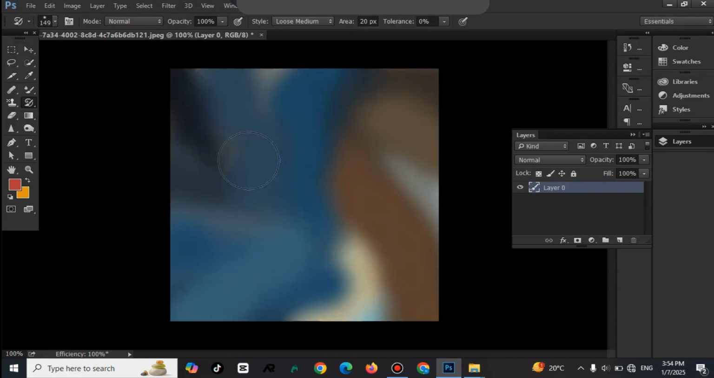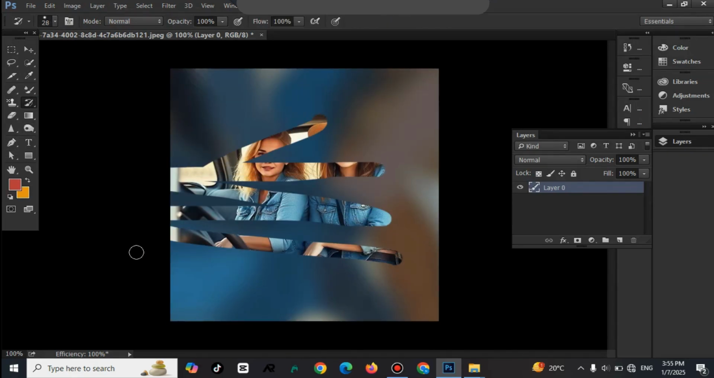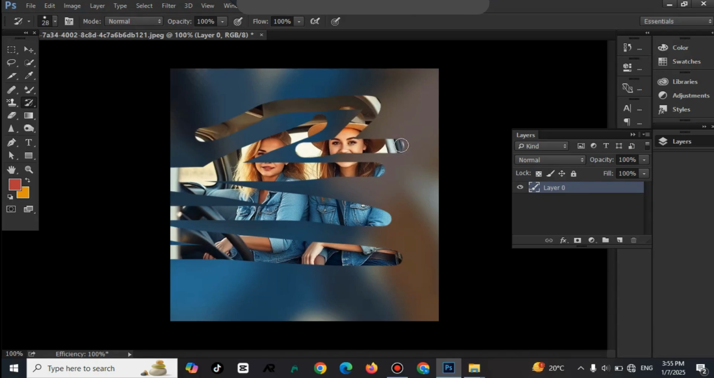It's the history brush tool. Then we get back our real image. So that's the image we have got after it.